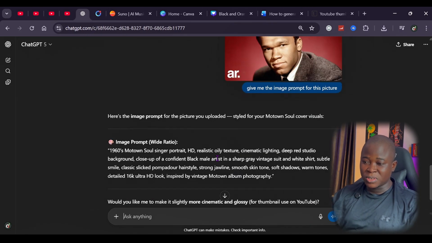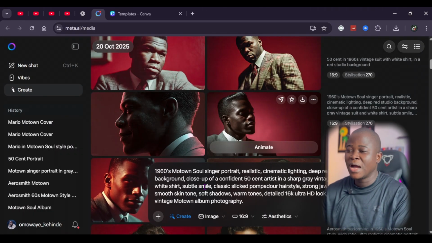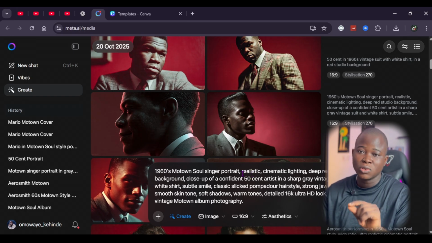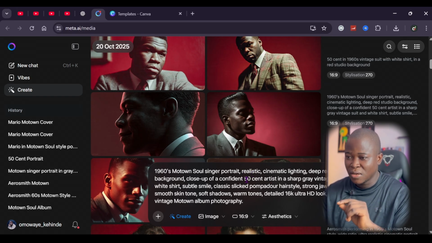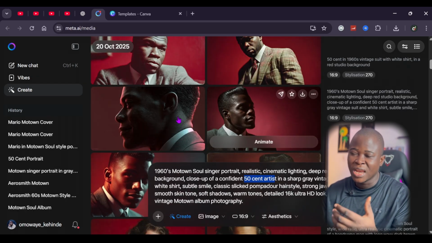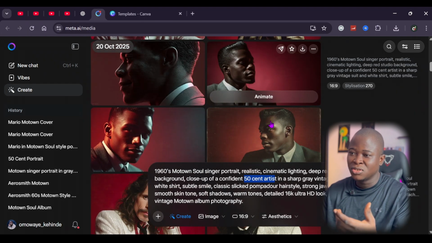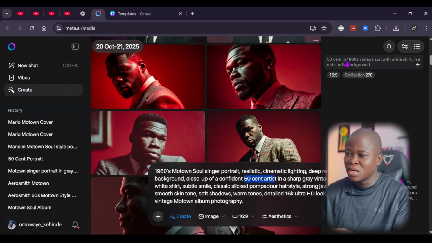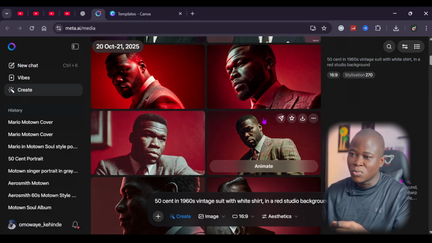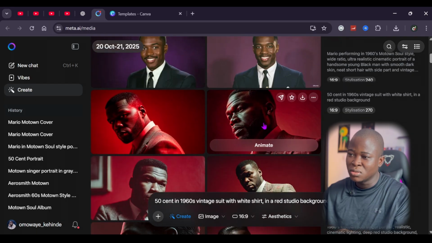Copy the actual prompt generated and come to Meta AI. You paste it here and just change some words, like the actual artist you want it to look like, just like what I did here, 50 Cent artist. So after I sent it, it generated this image for me and it's not really looking like 50 Cent. So all you have to do next is put up this write-up: 50 Cent, this actual one, 50 Cent in 1960s vintage suit with a red back, and so on. So once you generate that, I'm going with this image.